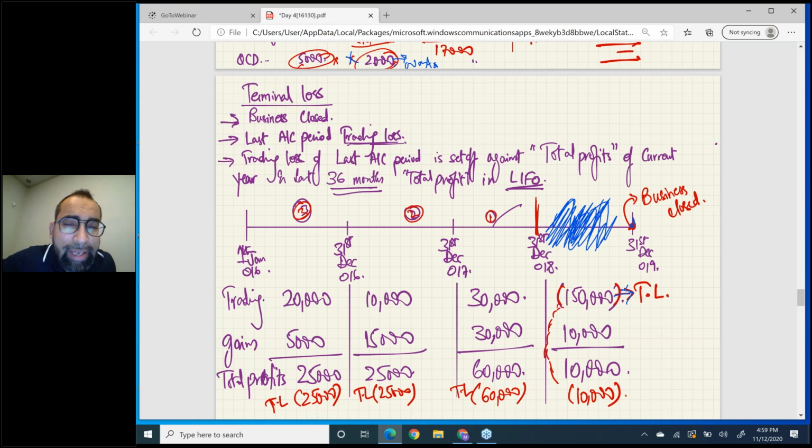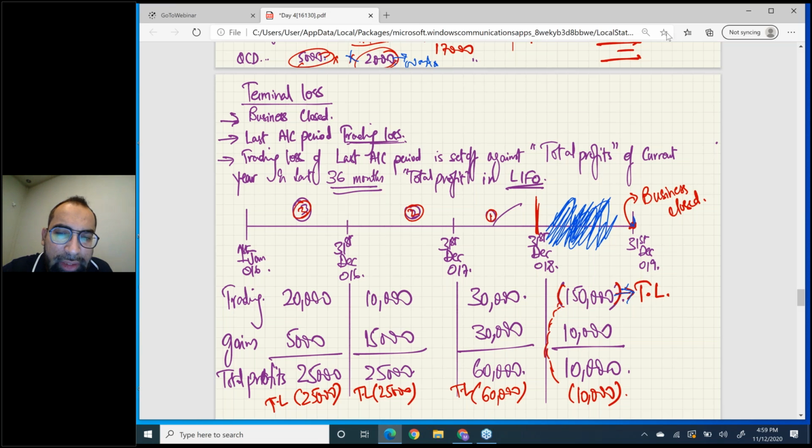Now, as normally any business ends with tears and losses, the government gives extra relief on closure of business. So now your 12 months is extended to 36 months. Now you can go 36 months back. How do you do it? Listen.